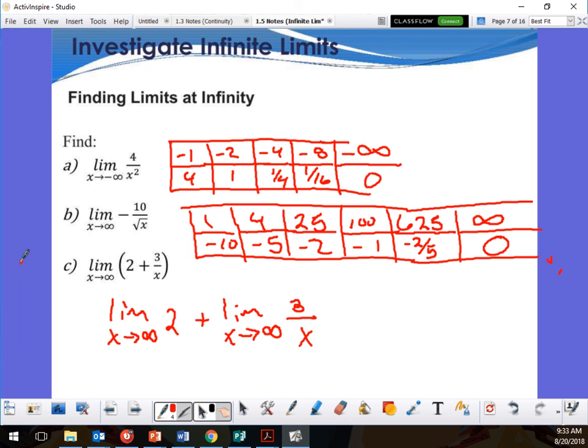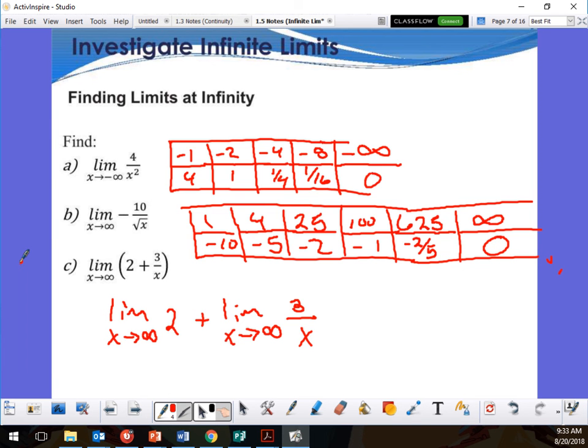What do we know about this second part? It's going to be 0, right? So as it goes to infinity, that becomes 0.